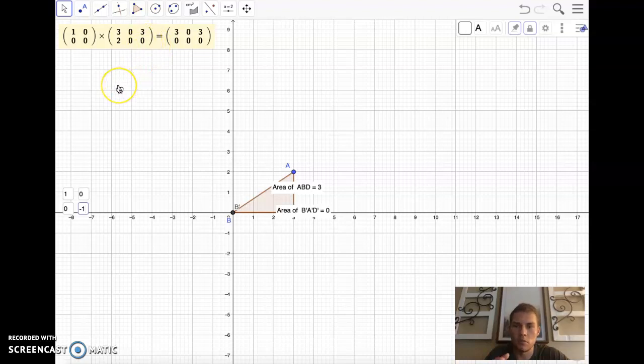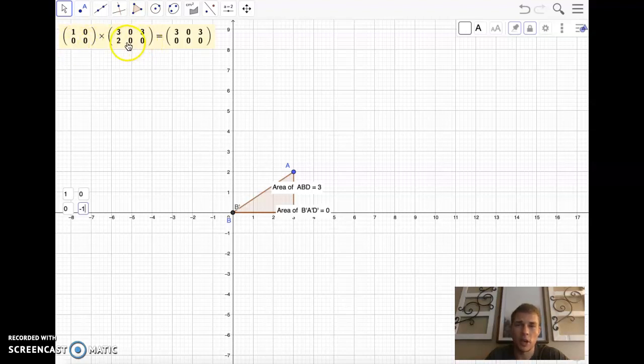Using just matrix multiplication, to get the top row of numbers, we would take the top number 1 times 3, 0 times 2. That's not really going to affect anything. And then 1 times 0, 0 times 0 is not going to affect anything. 1 times 3, 0 times 0, add those together, not going to affect anything. So if we have this -1, now we're looking at the bottom row. We're going to have 0 times 3 and -1 times 2. So that would be -2.